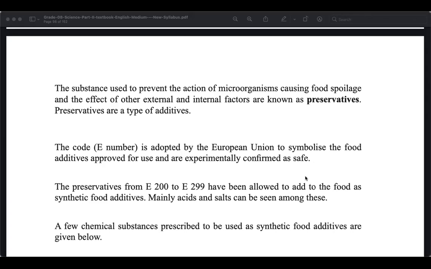Okay, sir. So preservatives are additives used to keep food for a long time. Sorry, sir. So a preservative is an additive, it's also a type of additive, right? Preservative is a type of additive.